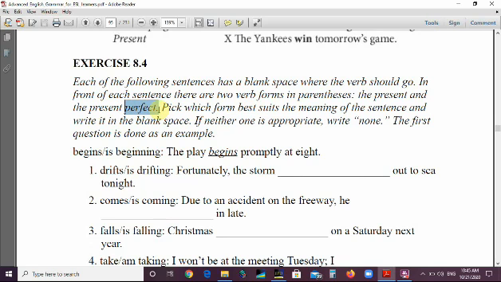This must be a mistake, sorry. Pick which form best suits the meaning of the sentence and write it in the blank space. If neither one is appropriate, write none. The first question is done as an example.